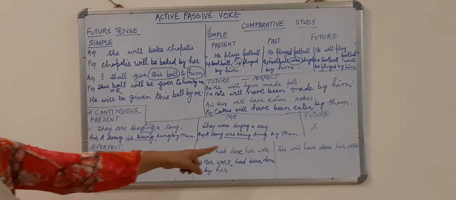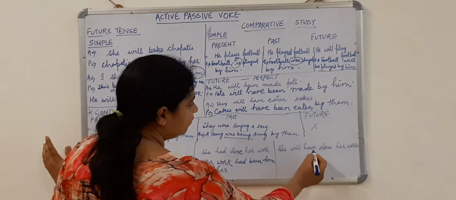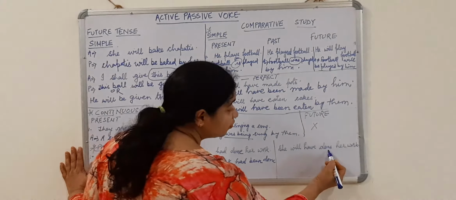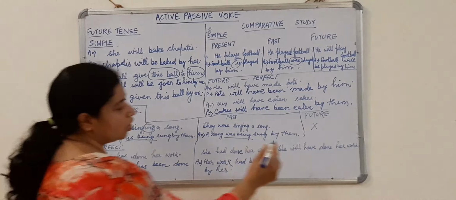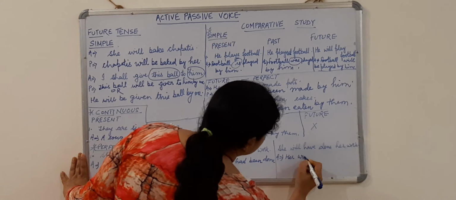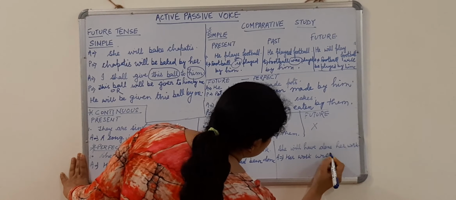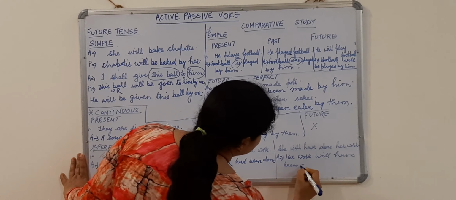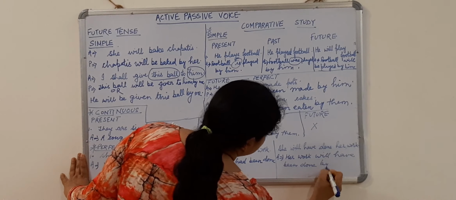Now in case of future perfect, she will have done her work. She will have done what? Because we need to use what with a main verb. So her work will, no change, have, same way, what else? Been done by her.